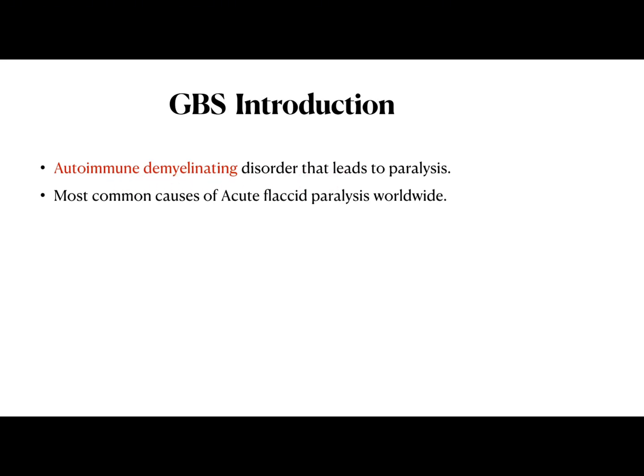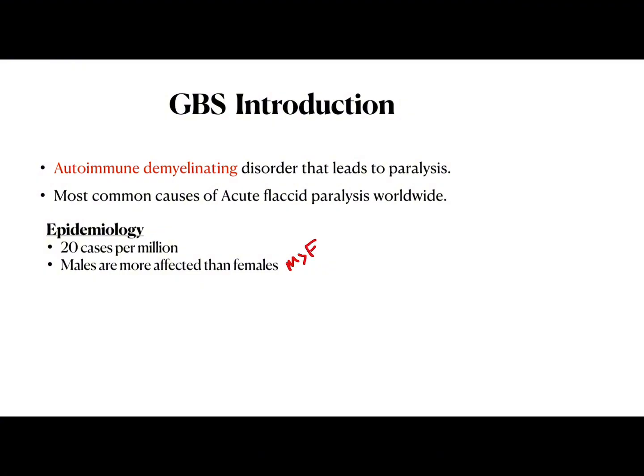GBS is an autoimmune demyelinating disorder, and it leads to paralysis, mainly ascending paralysis, which we will discuss later. It is the most common cause of acute flaccid paralysis worldwide. Now, if I want to talk about the epidemiology, it is not a common disease. It is a rare condition, about 20 cases per million, and males are more commonly affected than females.